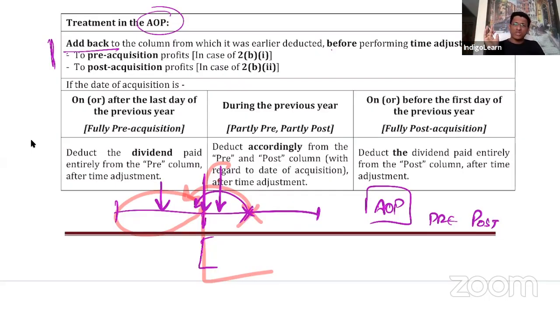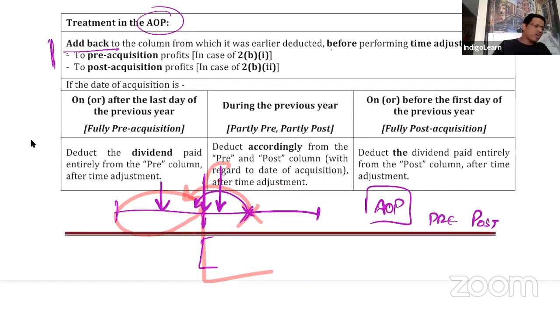Then adding back is over. Now we should deduct this dividend fully from the pre-acquisition column, after doing the time adjustment.